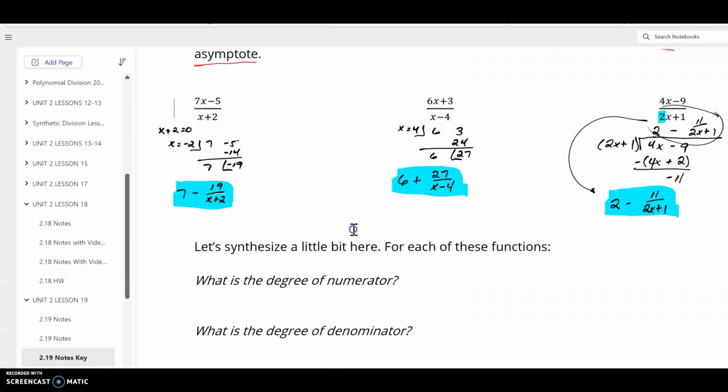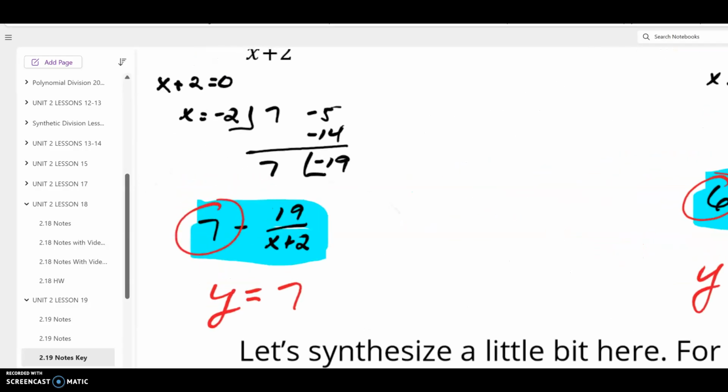So now we can go back to our notes and type in here for each of these. The first one, we said that it appeared to be y equals 7. For this second one, it appeared to be y equals 6. And for this third one, it appeared to be y equals 2. Now I would like you to look at these constants that we ended up with when we did our polynomial division. So our horizontal asymptotes appear to be those constants. Okay, so let's think about where those constants came from.